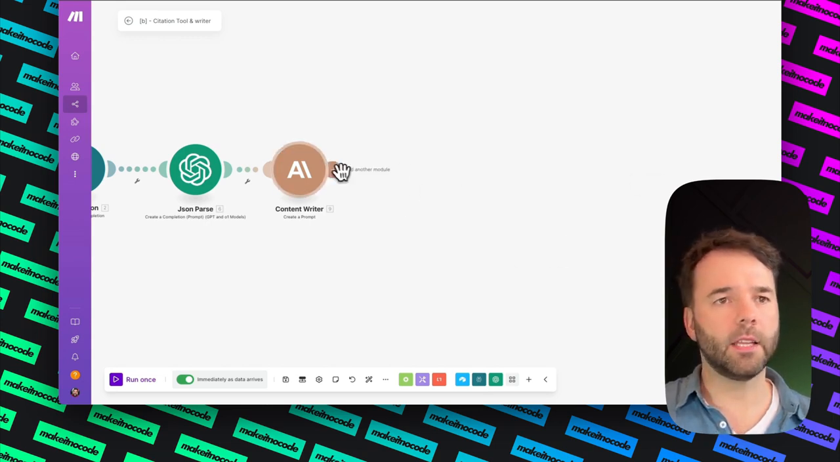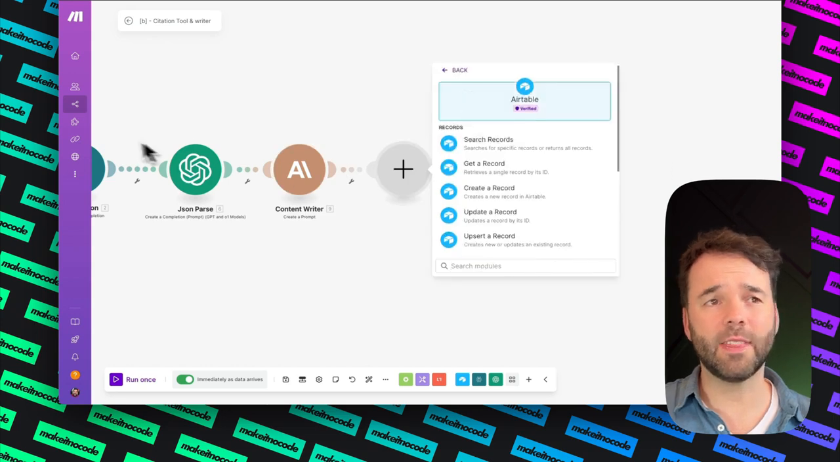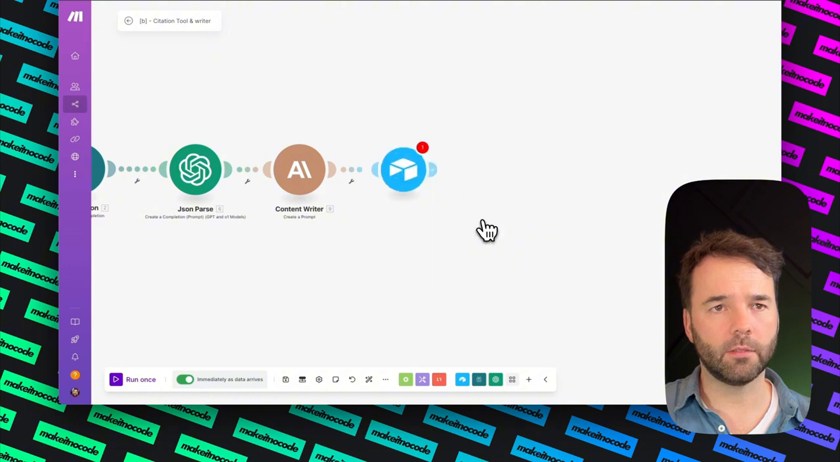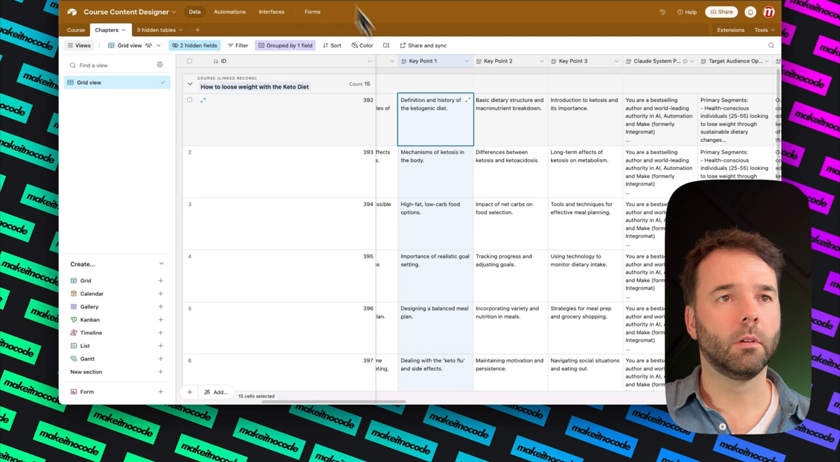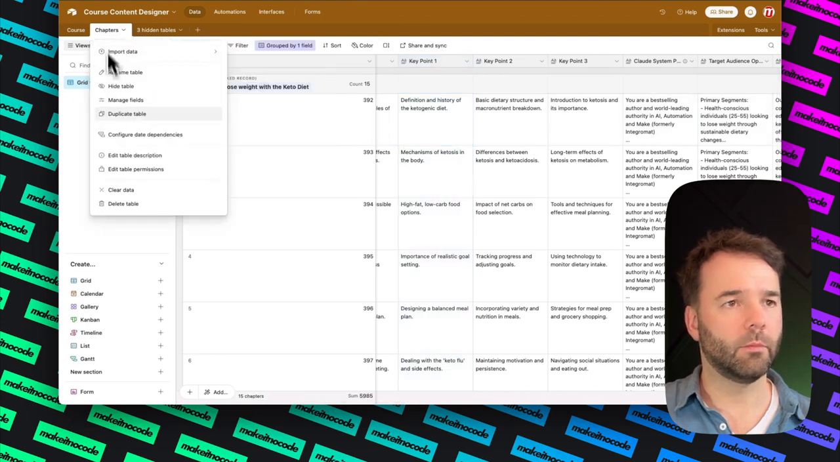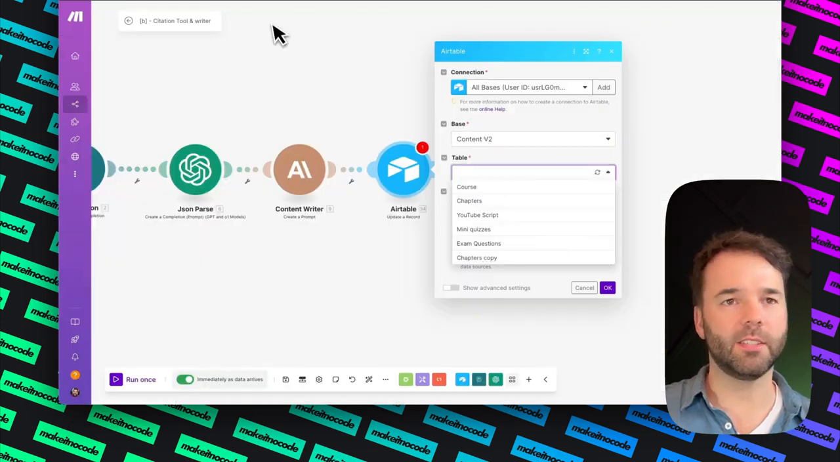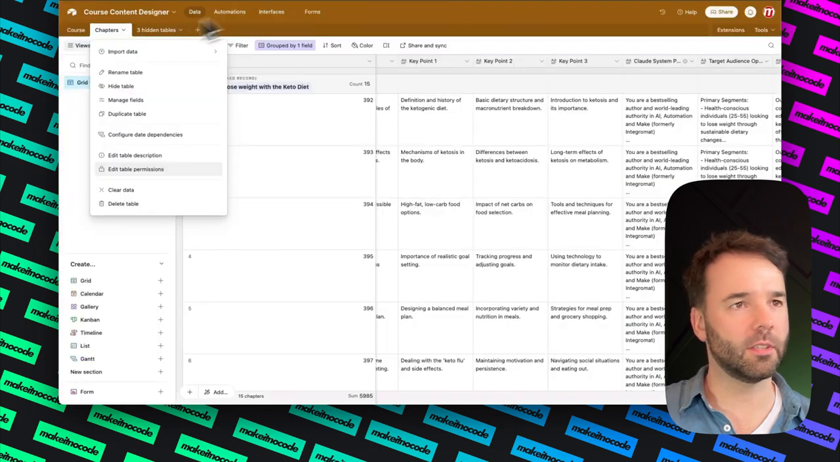I would like to add another Airtable here. I'm going to send everything that we've made here. I'm going to send that back to my original, let's say, data record. Yeah, update record, data record. I'm going to send it back to that original tab here. So I need to put it into chapters. So it's got to chapters.